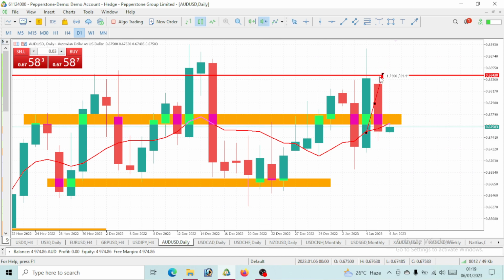But I believe there was a manipulation in the market, whereby it needed to take out a lot of traders. A lot of traders were selling, so the price pushed out to take out a lot of traders. But now we are starting to have that bearish move.